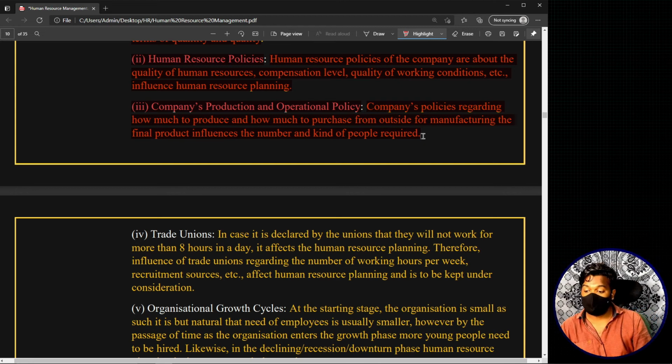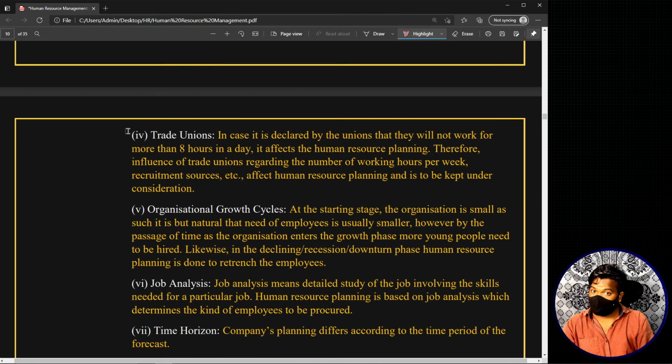Right, now moving on, the next internal factor affecting human resource planning is the trade unions. One of the most common things that we will also look at is how this impacts industrial relations, like what are the different things these trade unions can do. In case it is declared by the unions that they will not work for more than 8 hours in a day, it affects the human resource planning.